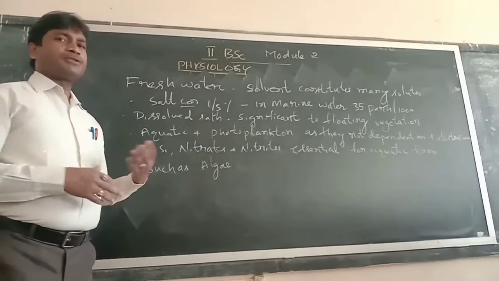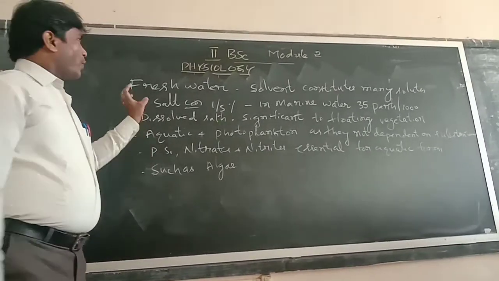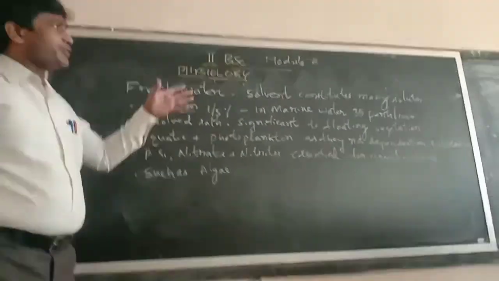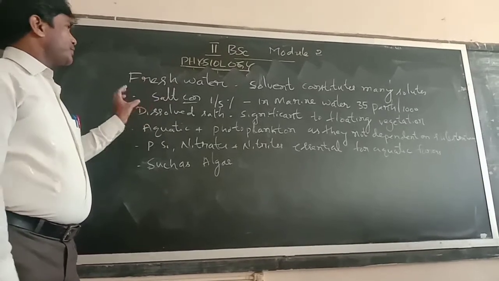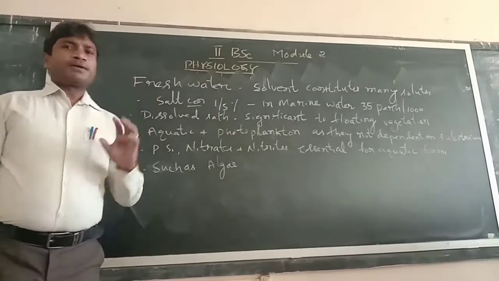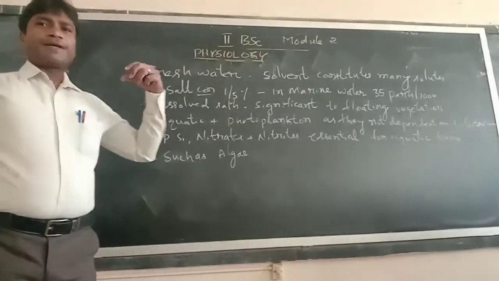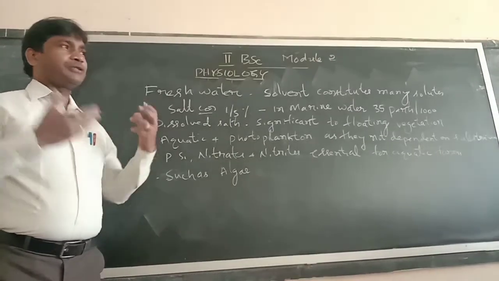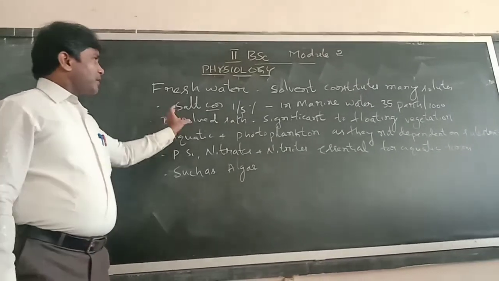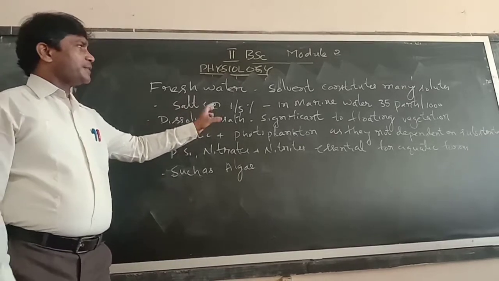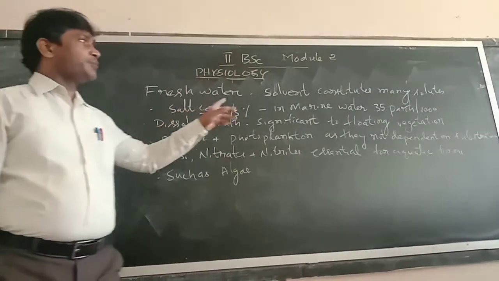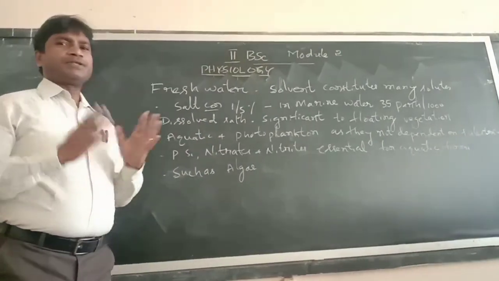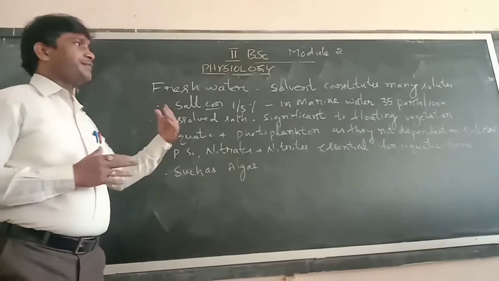In fresh water, most of the elements dissolve. Water is an efficient solvent, and various elements and various solids dissolve in the water. Even though it is an efficient solvent in fresh water, able to dissolve various elements, the salt concentration is under 1.5% in fresh water, whereas in marine water it is about 35 parts per thousand. So the dissolution of elements is more in marine water than in fresh water.